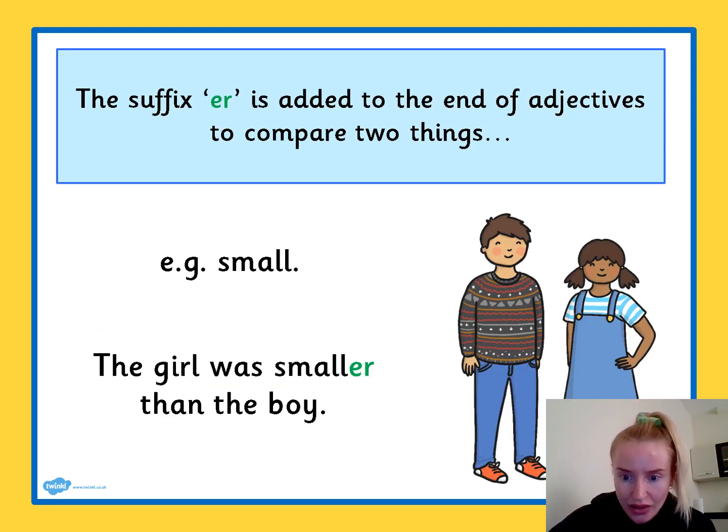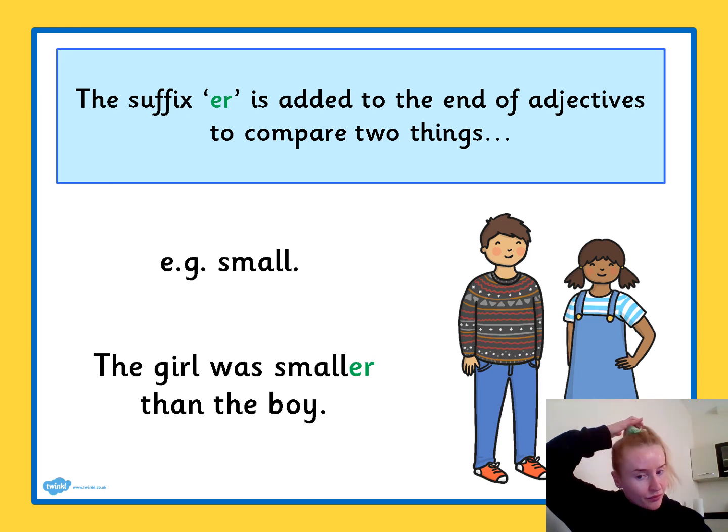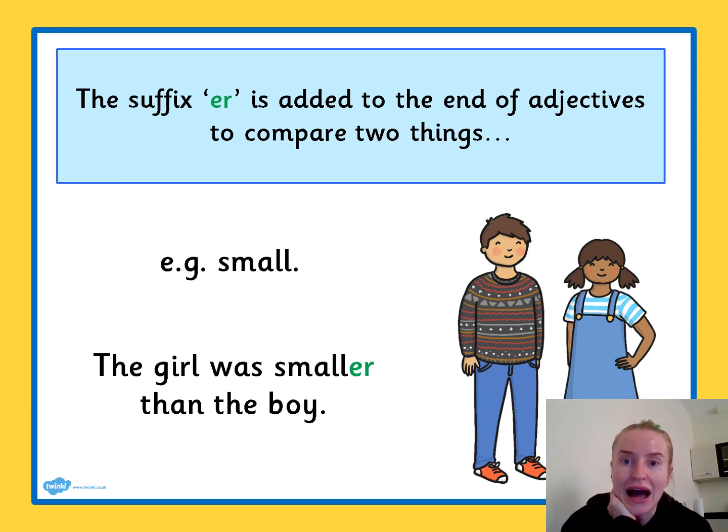The next suffix we're going to look at is er. Er is a suffix that we add to the end of an adjective, and we know an adjective is a describing word, and it compares two things. So for example, the word small, if we put the suffix er onto the end of it, we could say the girl was smaller than the boy. Another adjective to describe these children, the boy is taller than the girl.